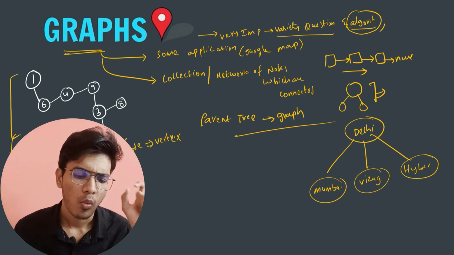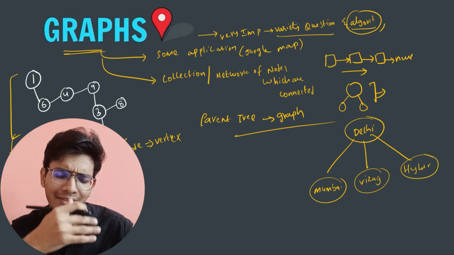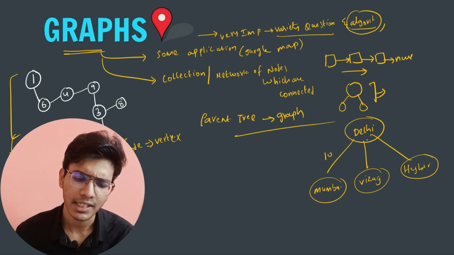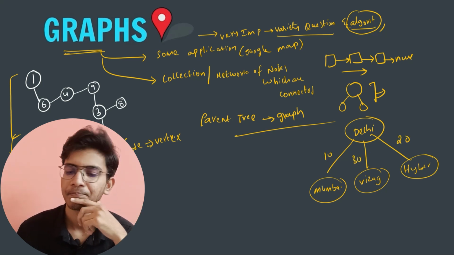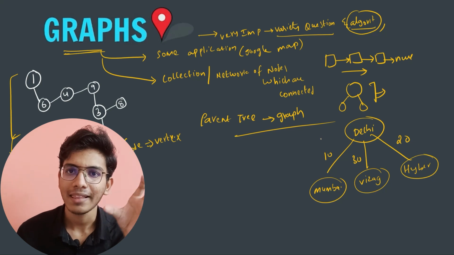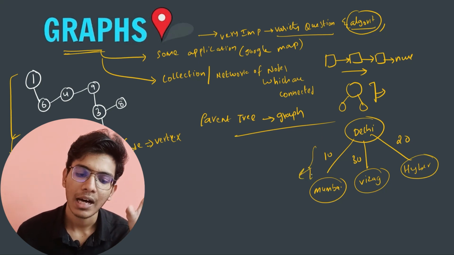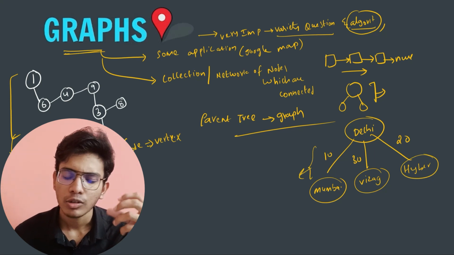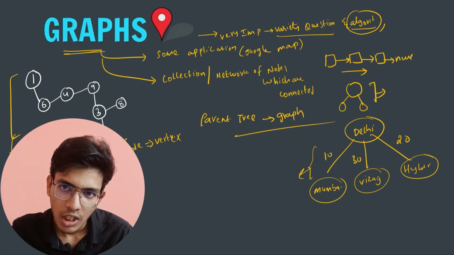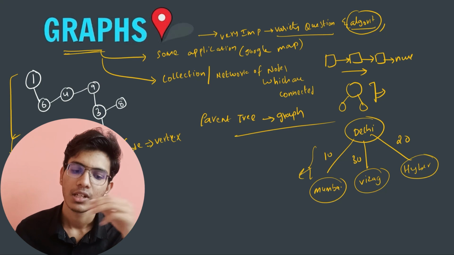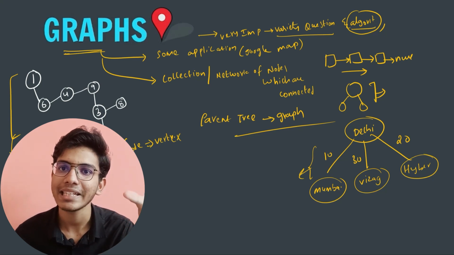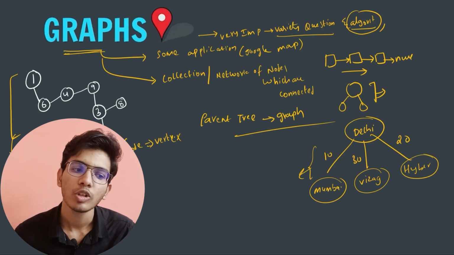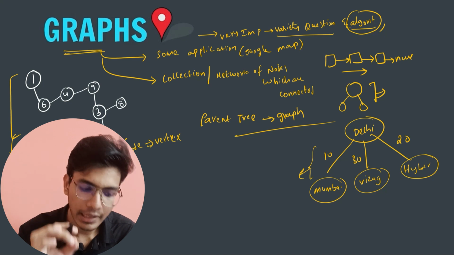To travel from Delhi to Mumbai, it will have some cost. Let's say it is 10, 30 and 20. So to find the path with the minimum cost is one of the practical questions, and to solve this sort of problem, we will use the concepts of graphs. So this is the introduction of graphs.